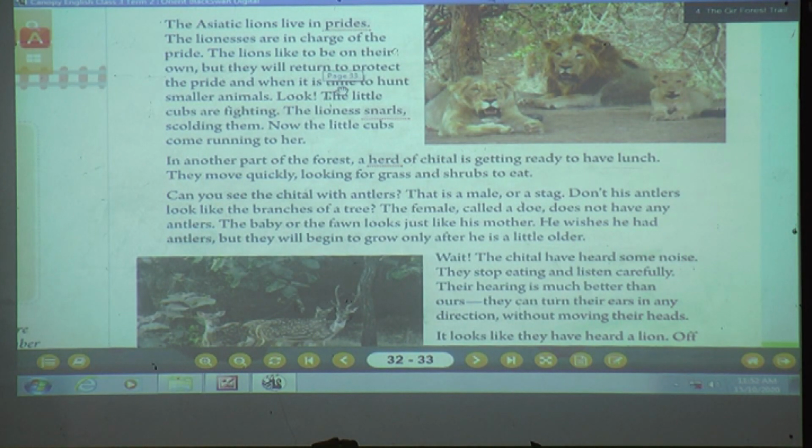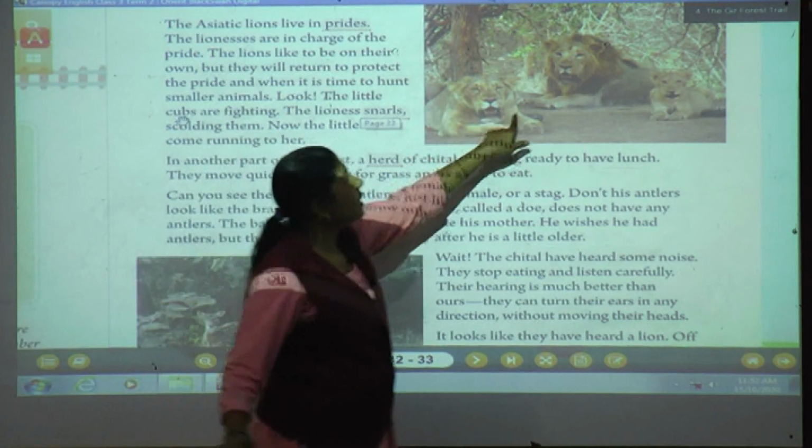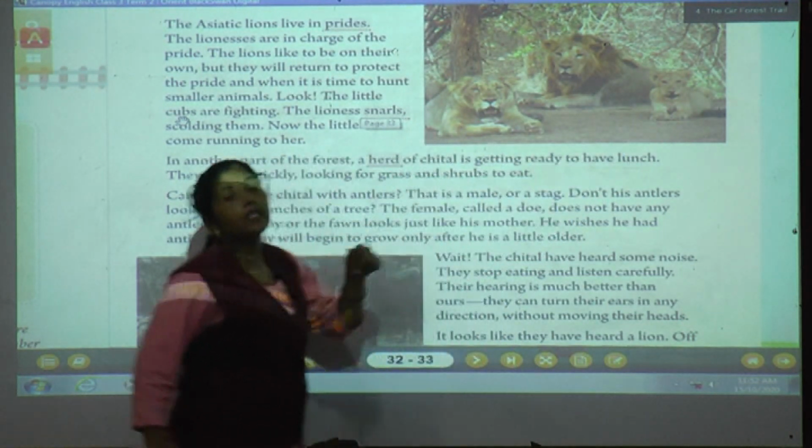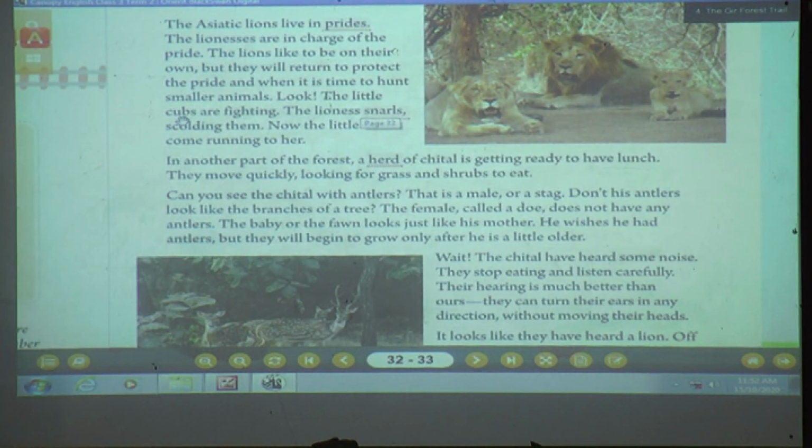Here the author is telling about the little cubs. Cubs means, students, the lion's baby, the lion's young one. The little cubs are fighting each other.